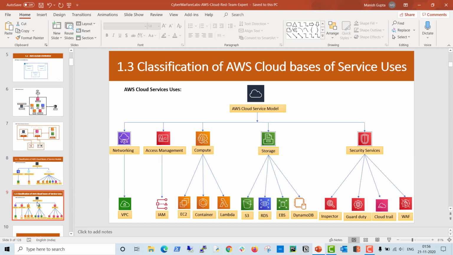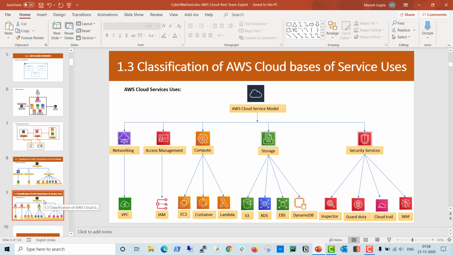Okay, now the second thing, we'll discuss how we can classify AWS services on the basis of uses. We already discussed the basis of model, and now we are discussing the basis of uses. You can see there are mainly 5 types of uses in AWS services. The first one is networking, second is access management, identity and access management, third is compute, fourth is storage, and fifth is security services. Mainly these are the 5 categories commonly used in the cloud environment.